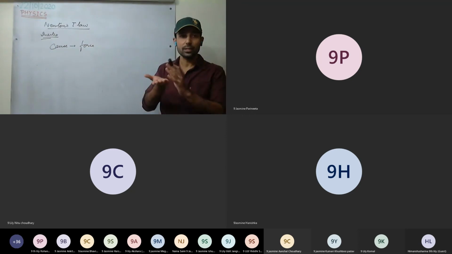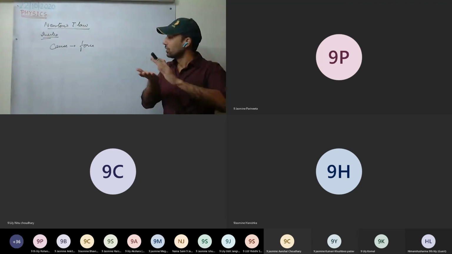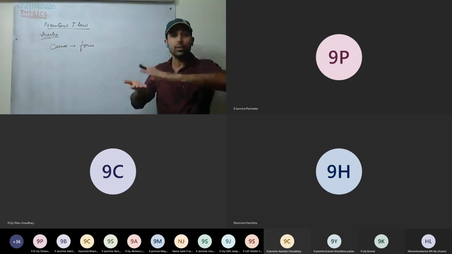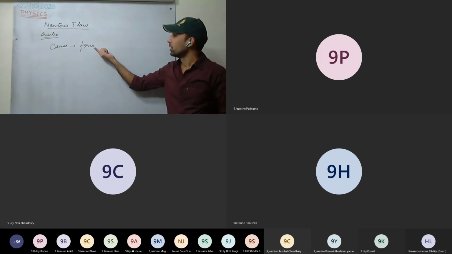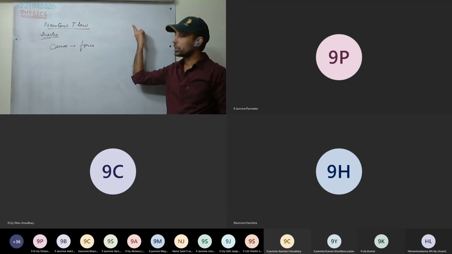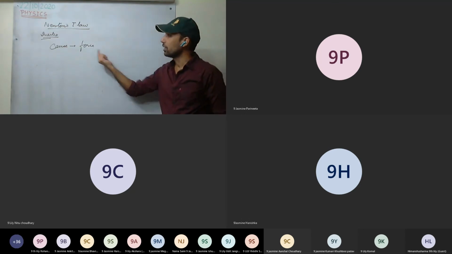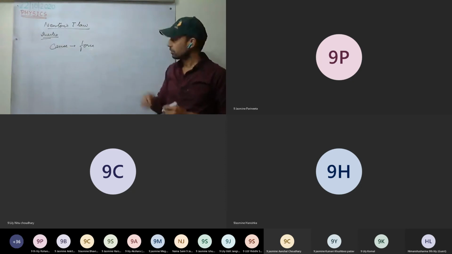We discussed that a car increases speed when we accelerate, or stops when we decelerate. So we have to apply force to make a body come into motion, or to make a body come to rest. So that cause is force, and we'll be discussing more about force.